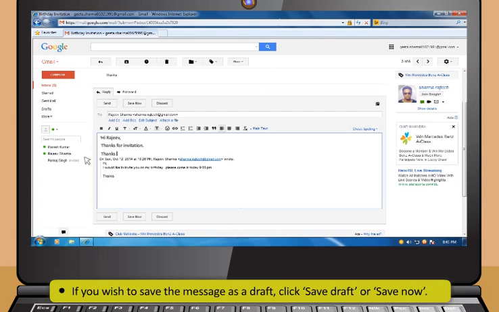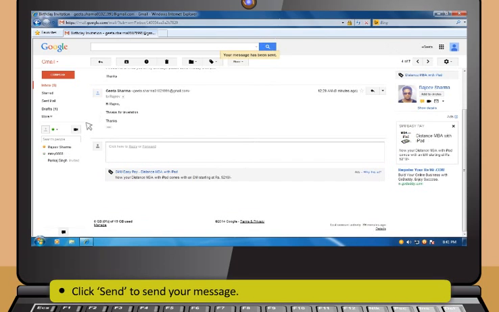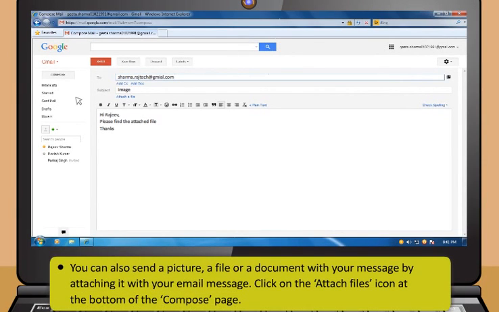If you wish to save the message as a draft, click Save Draft or Save Now and then click Send to send your message. You can also send a picture, a file or a document with your message by attaching it with your email message.